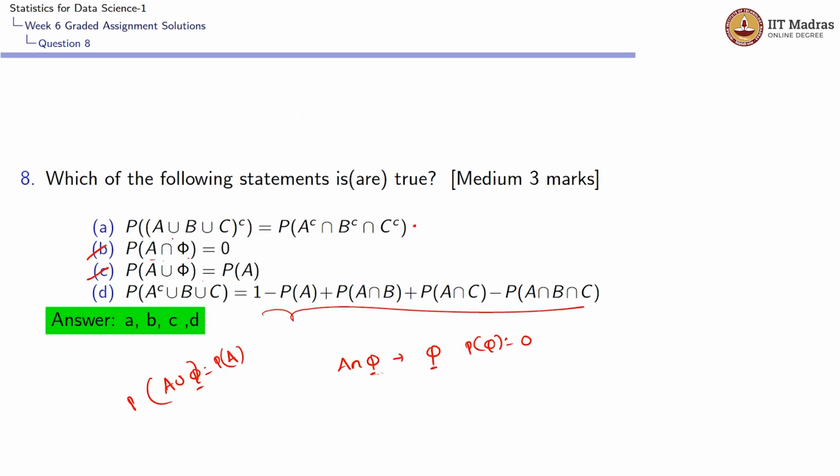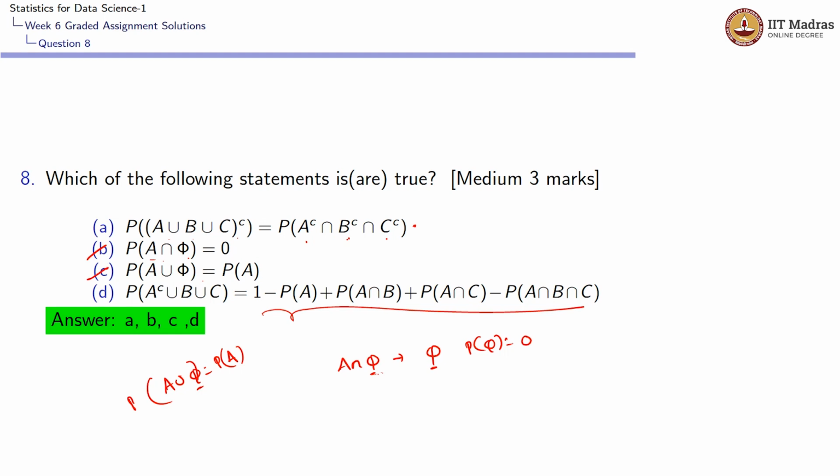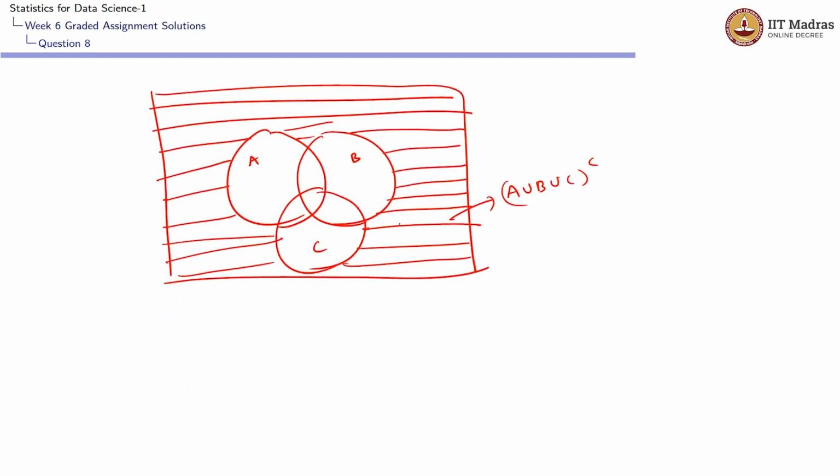If the area of A union B union C whole complement is the same as A complement intersection B complement intersection C complement, then we could say that the probability of A union B union C whole complement is the same as the probability of A complement intersection B complement intersection C complement. So let us look at the area of A complement intersection B complement intersection C complement. A complement area, I will draw one more diagram for this.